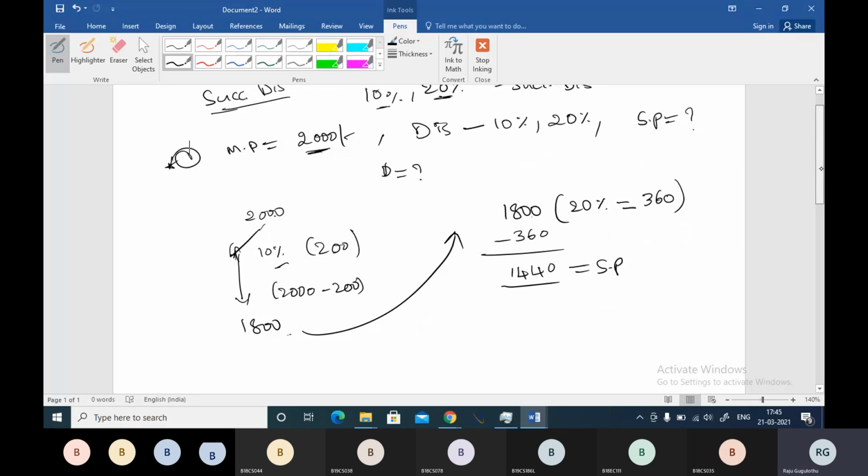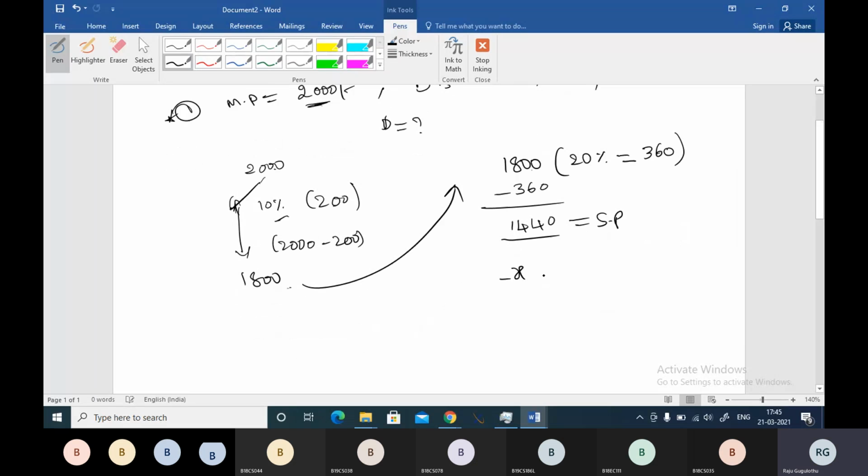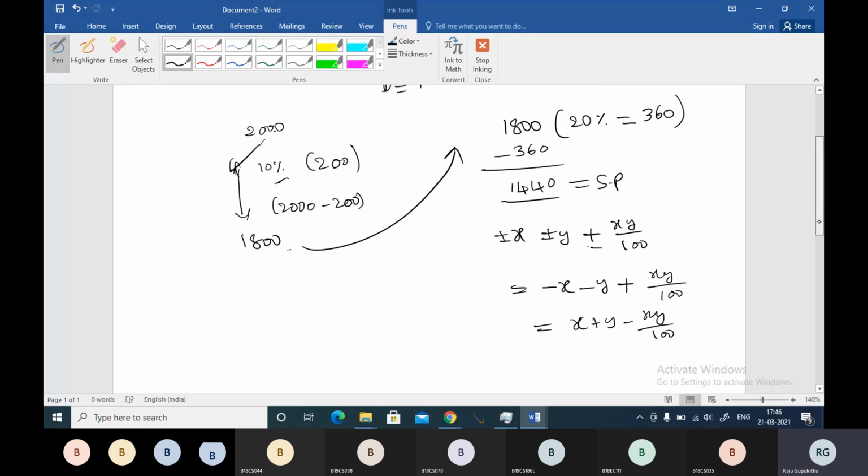Actually the formula was plus or minus x, plus or minus y, plus or minus xy by 100. As it is discount, you can put minus 10%, minus 20%, and minus of minus plus 10 into 20 by 100. Or x plus y minus xy by 100 can also be considered as the successive discount, boss.